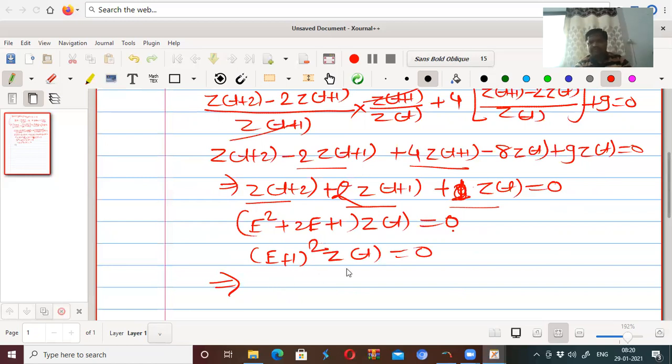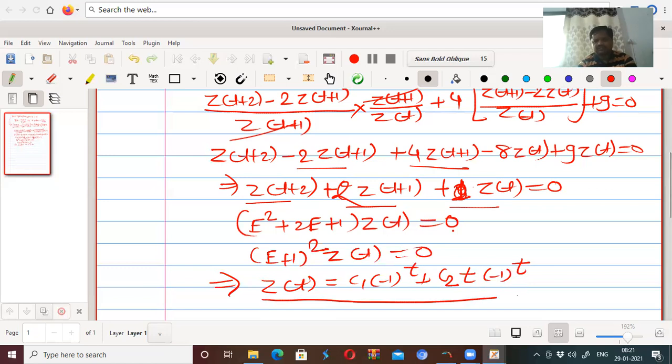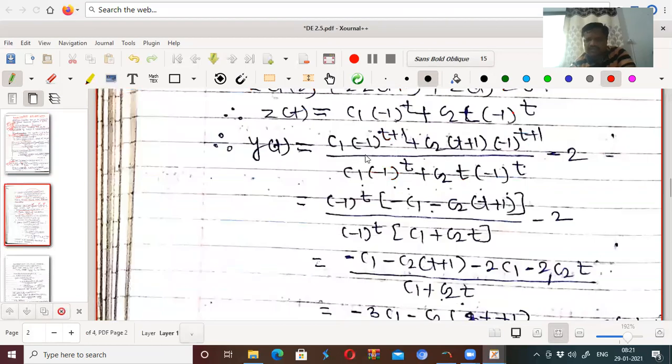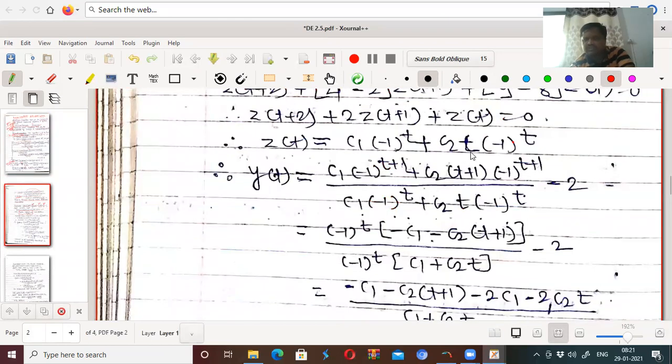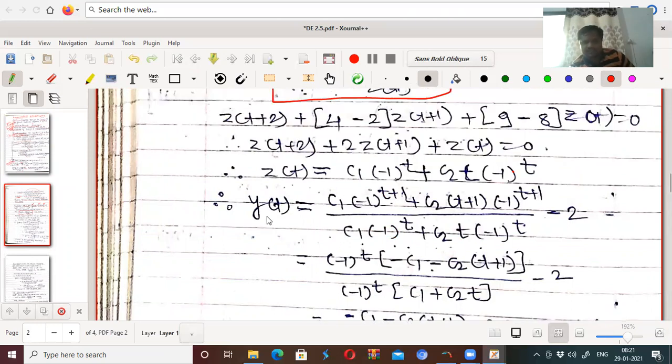So (minus 1) to the power t is the first solution and t into (minus 1) to the power t is the second solution. Therefore z(t), the general solution, can be written as c1 (minus 1)^t plus c2 t (minus 1)^t, is your z(t), right? And therefore y(t) becomes... Now what is y(t)? y(t) is z(t+1) upon z(t) minus 2.